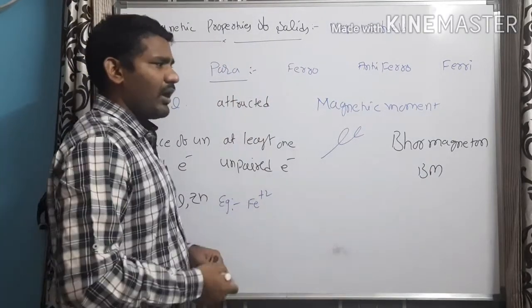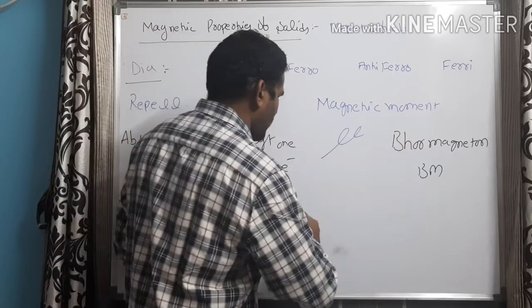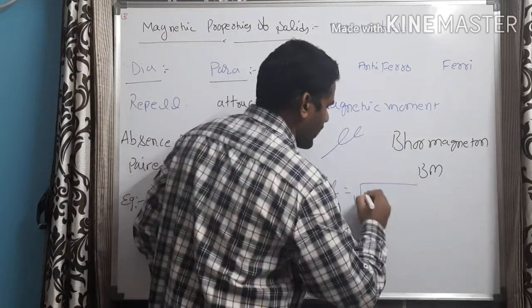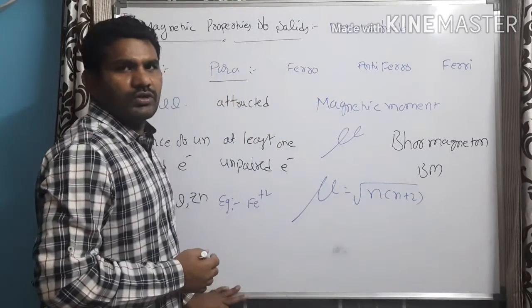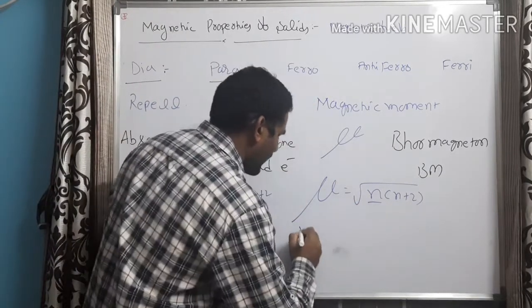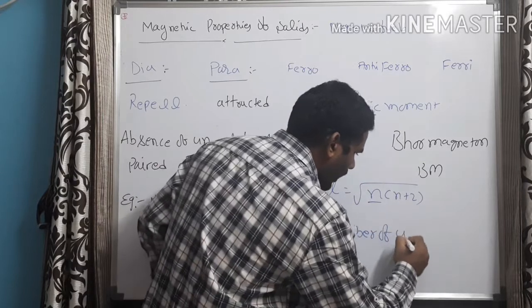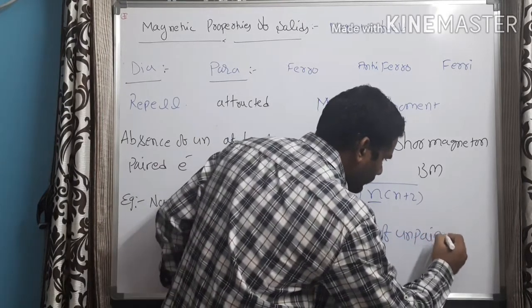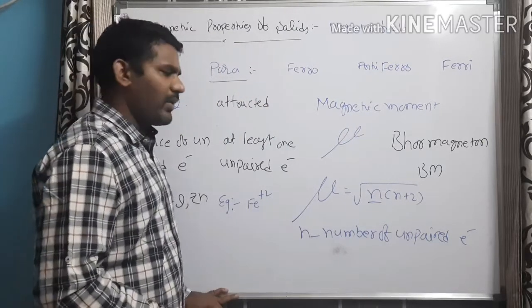What is the formula to find the magnetic moment? The magnetic moment can be found using the formula mu is equal to square root of n into n plus 2. What is n here? Where n is nothing but the number of unpaired electrons.